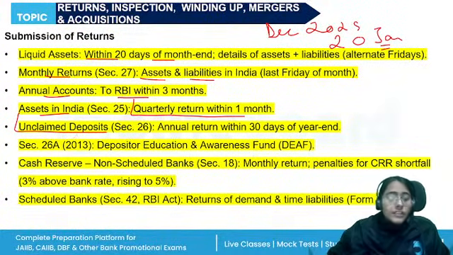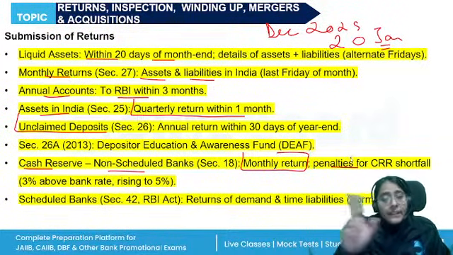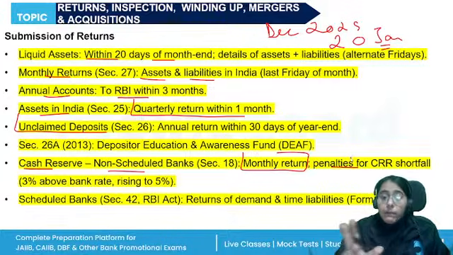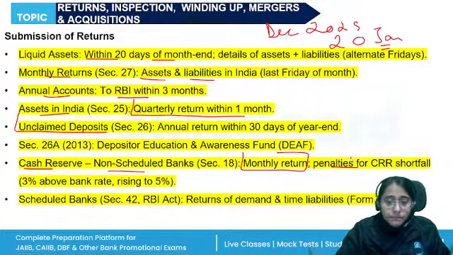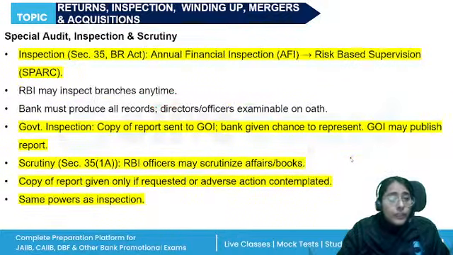Returns of cash reserve of the non-scheduled banks, monthly return has to be filed, and penalties, as we have already discussed, for the first fortnight 3% above the bank rate, next fortnight 5%. More than that, the directors, managers will also be responsible for it, right? Similarly, for the SLR of the scheduled commercial banks, Form 1, the penalty for the shortfall we have already discussed in the previous unit.